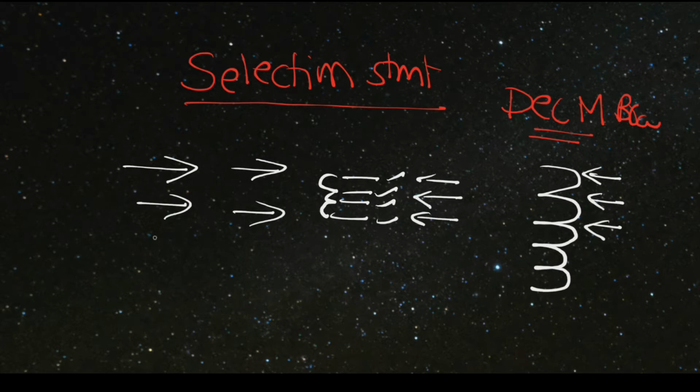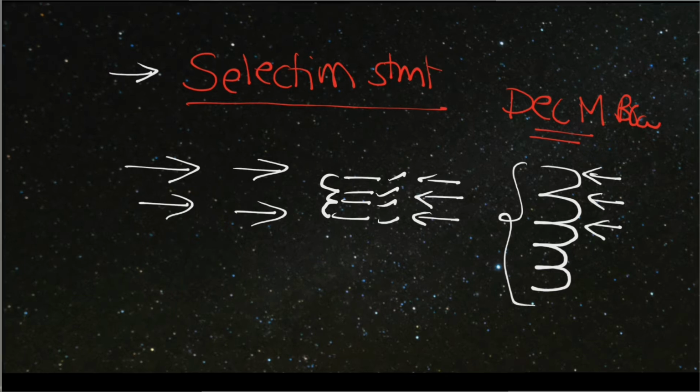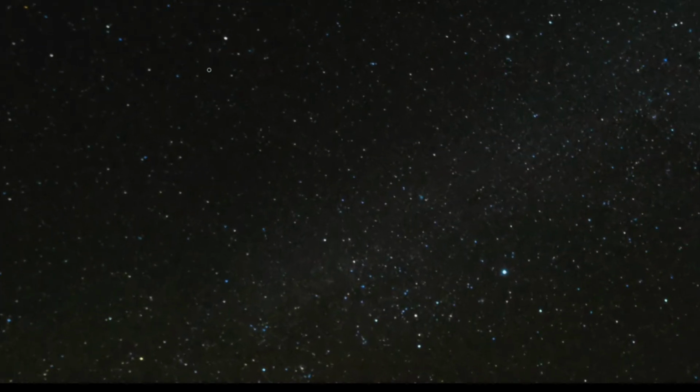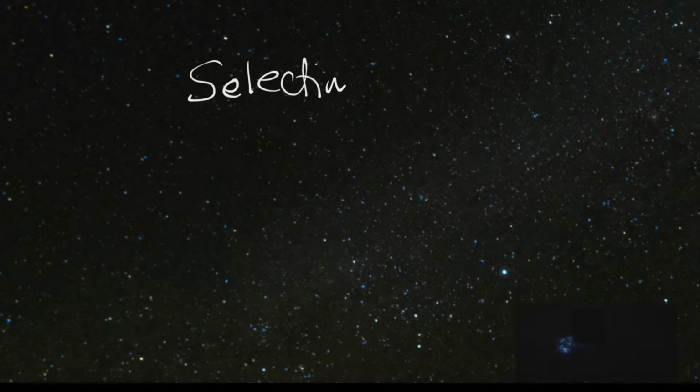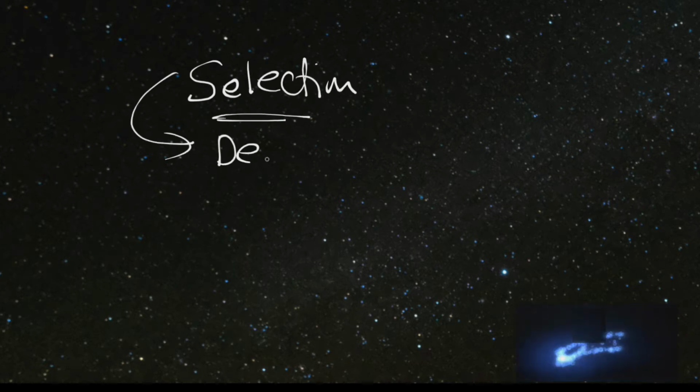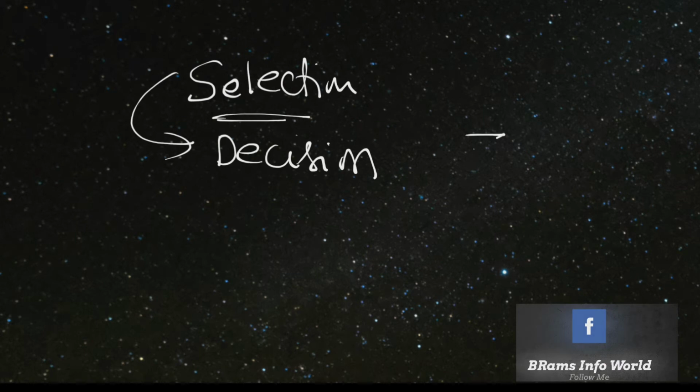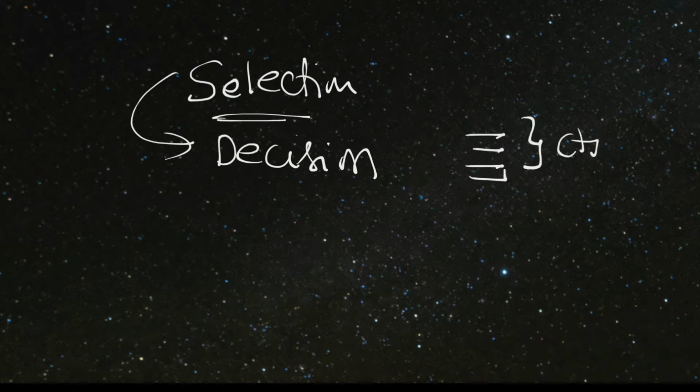At the same time, we need to control the sequence of execution as well as instructions. So that is the reason we have to learn one of the tools of C language and one of the basic fundamental concepts of the C language, that is nothing but the selection statement. In simple terms, what is a selection statement? A selection statement is nothing but taking a decision. So we have to put some kind of control in the program.